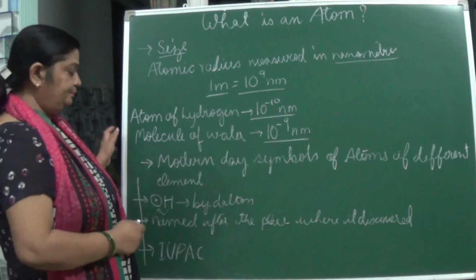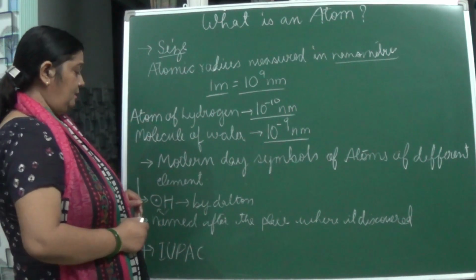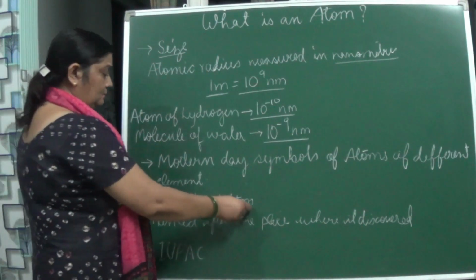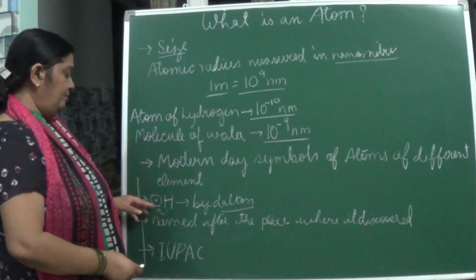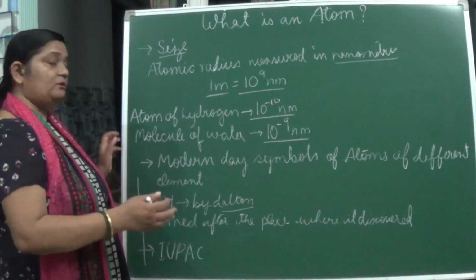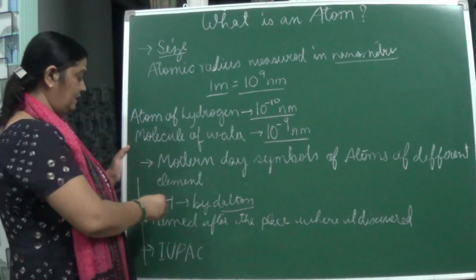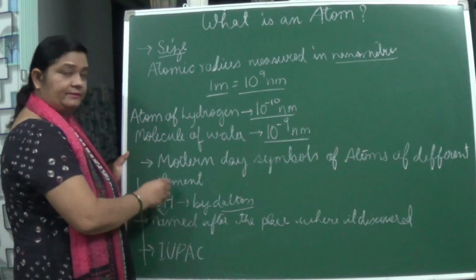So first, some symbols were given in diagrams, but that is not so essential. It started with Dalton. He represented the element by drawing a circle. Within it he used to put a dot or any other symbol. Like for hydrogen, he drew a circle and made a dot inside it.